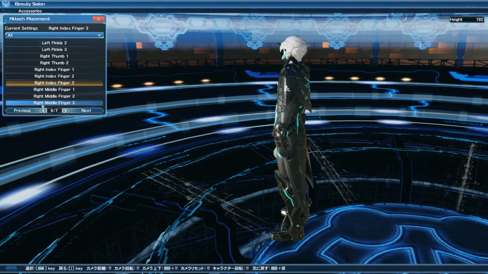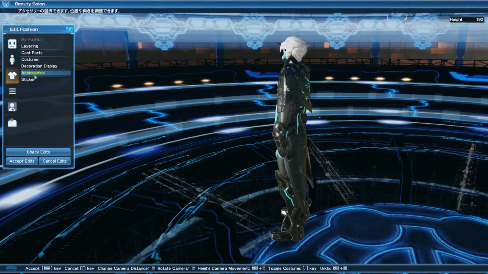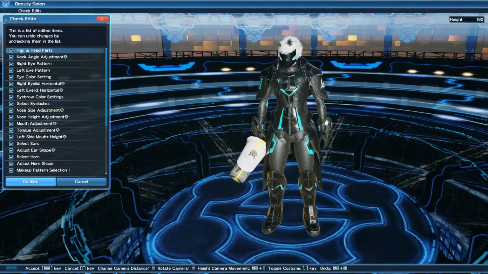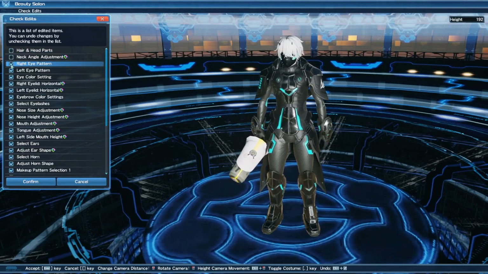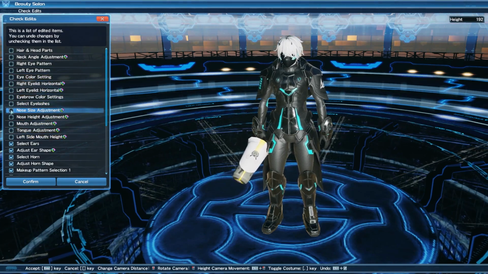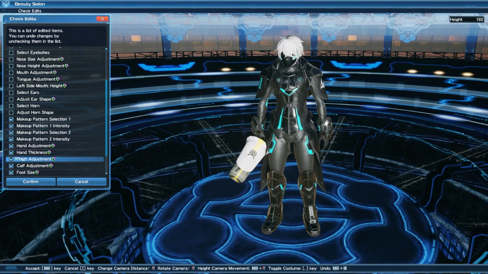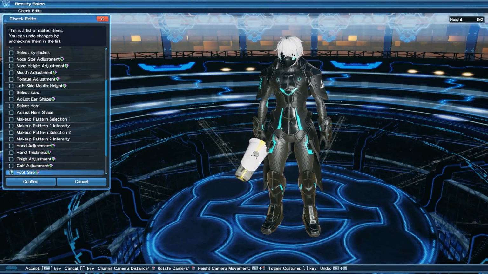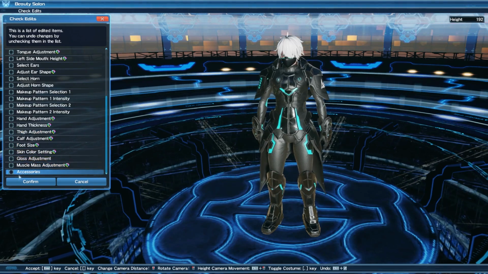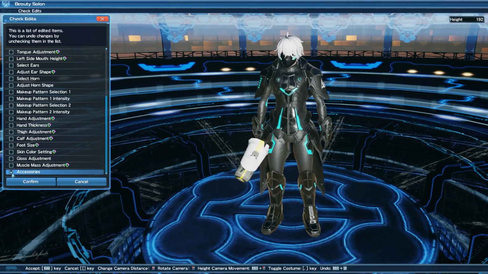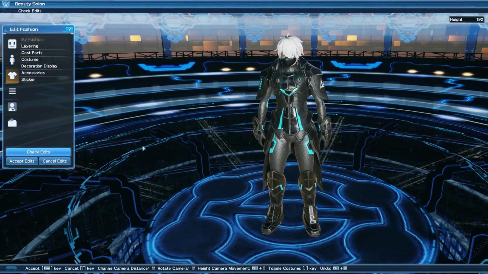And one really cool feature to top things off is actually the check edits. So for example, if there was anything that you didn't want to change, or if there was something that you just don't like the change of, you can actually go to the check edits section and then just check them all off. So for example, I didn't like any of the changes that I did during this video. So now I'm just going to go back into the default, and now everything is just there, and I can select each individual one without going back into then just redoing it all.